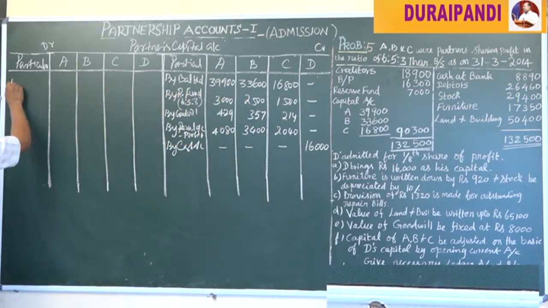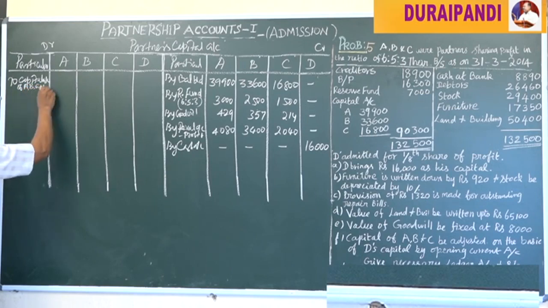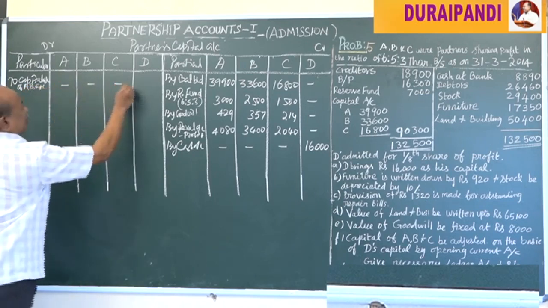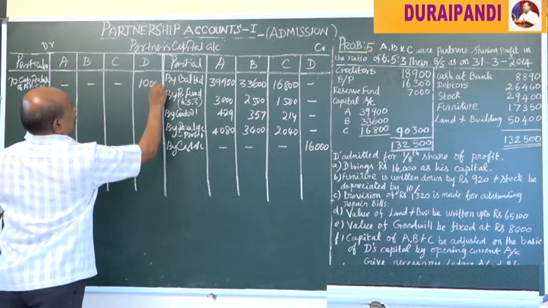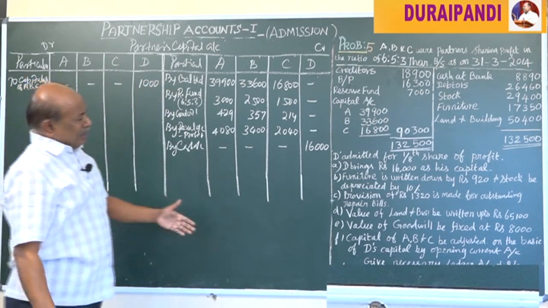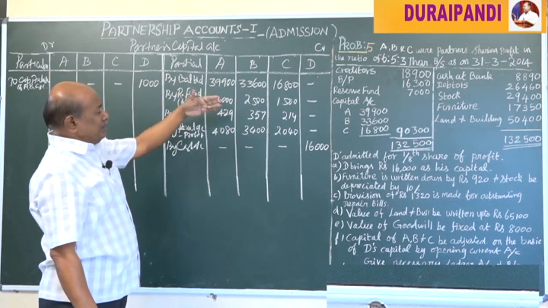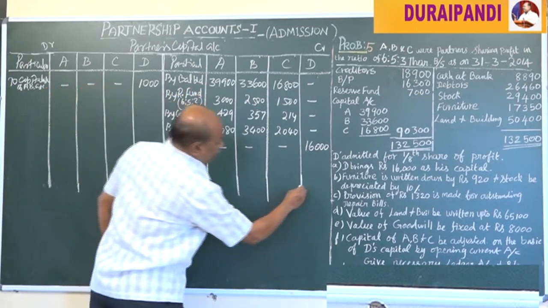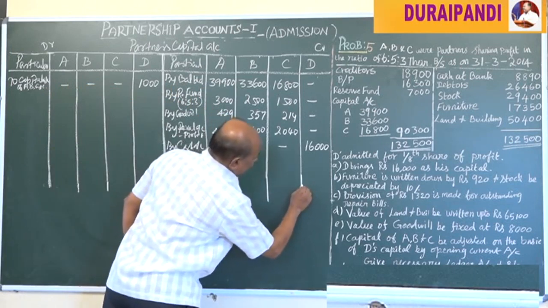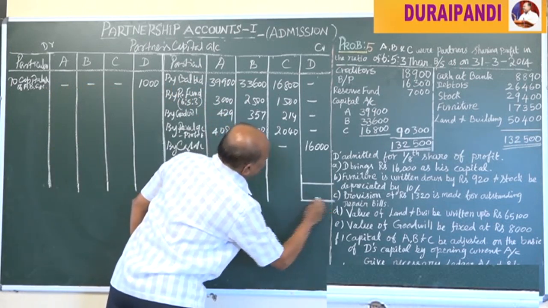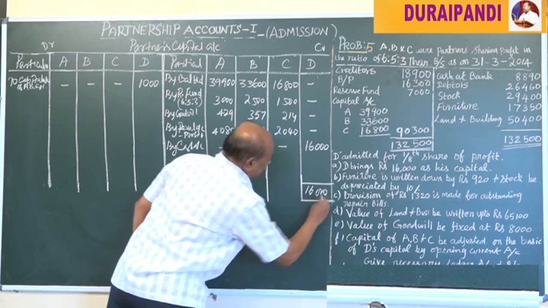Now these are all the items related to A, B, C and D. First we are going to close the accounts of D. 16,000.